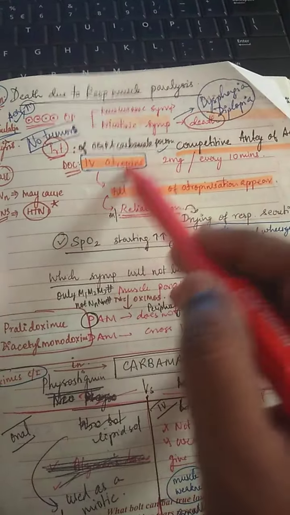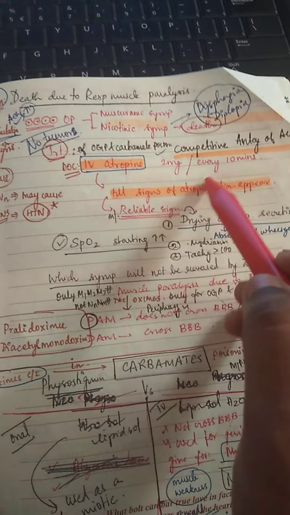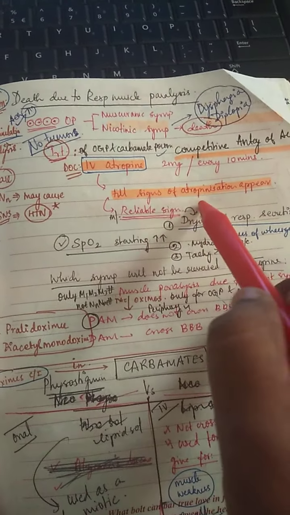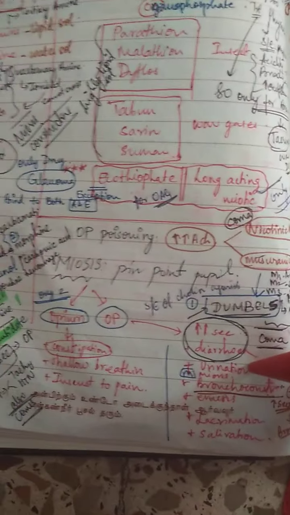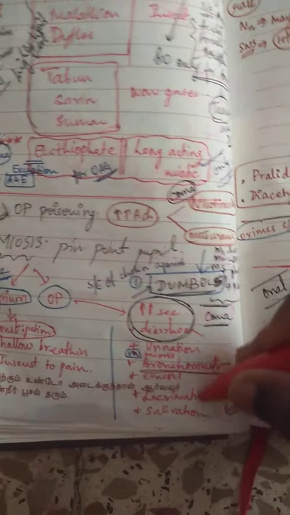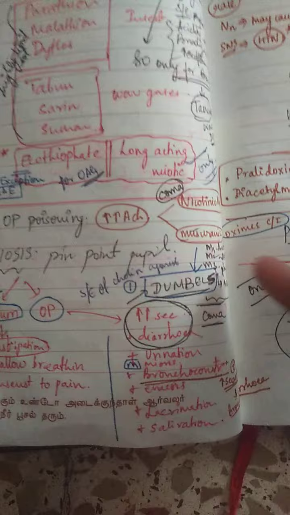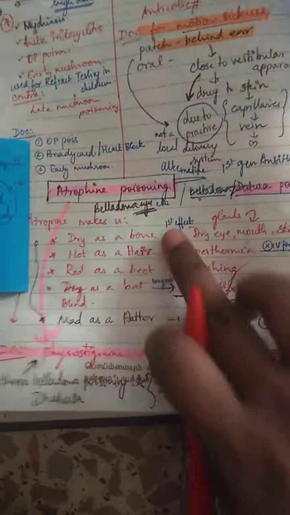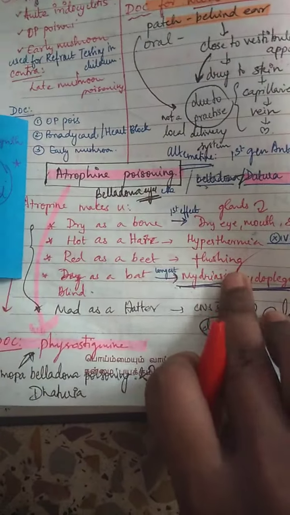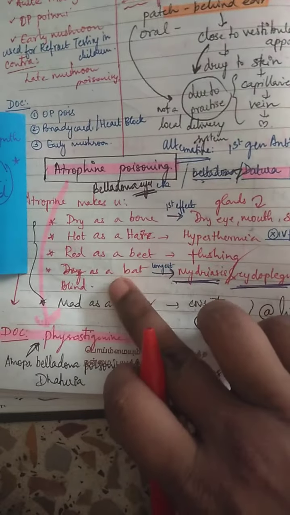We give it until the signs of atropinization appear. What are the signs of atropinization? Diarrhea will stop, urination will stop, and secretions, salivation, lacrimation, everything will stop. They'll be dry as a bone. Hyperthermia will be there, flushing will be there, blind as a bat.